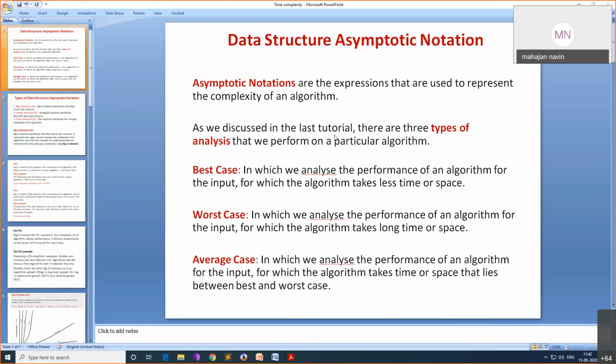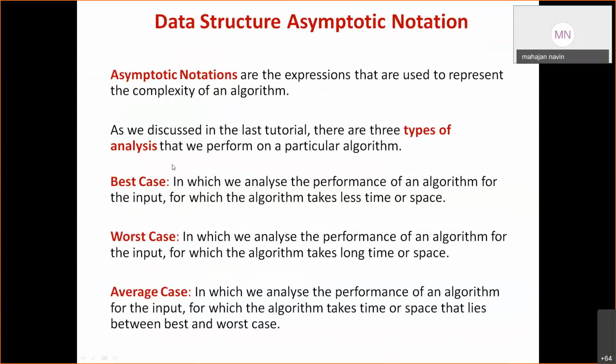As we discussed in the earlier lectures, there are three types of analysis that we perform on a particular algorithm. What are those three types? One, the best case. Take an example. If I have an array of 1000 elements and I want to search for an element, if I get the element in the first search only, that is, if the array starts with index 0 and the element is present at the first index, that is the best case.